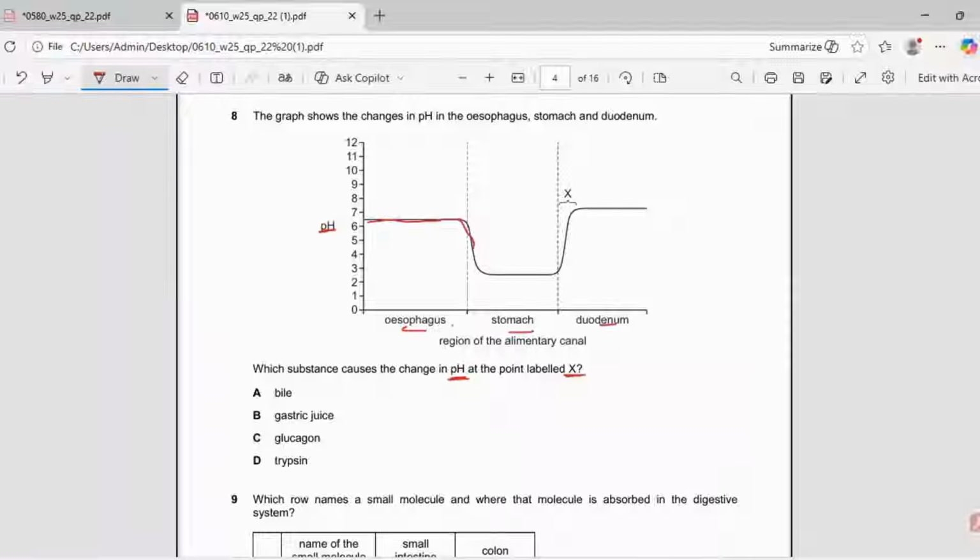Then the pH becomes acidic, that is, it falls in the stomach. And then, of course, there is bile, which is being secreted in the duodenum, and bile raises the pH for trypsin to act on the protein. So here, X will receive the bile juice that raises the pH. So the answer will be A, bile.